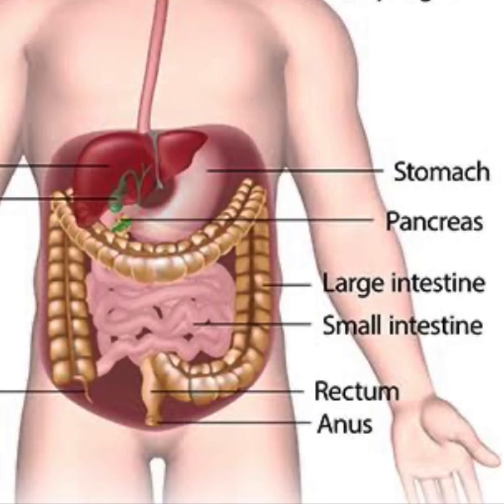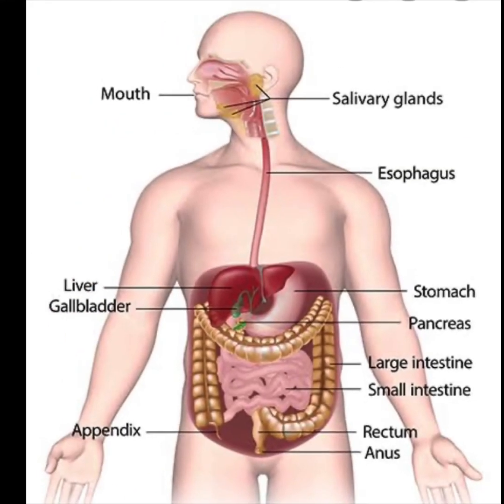The process of digestion begins from the mouth and ends in the small intestine. The large intestine's main function is to absorb the remaining water from the undigested food and enable bacterial fermentation of materials that can no longer be digested. And there are associated glands also, liver, pancreas, and salivary glands, that also help in the process of digestion. They are not the organs of the alimentary canal, they are the associated glands which help in the digestion of food.